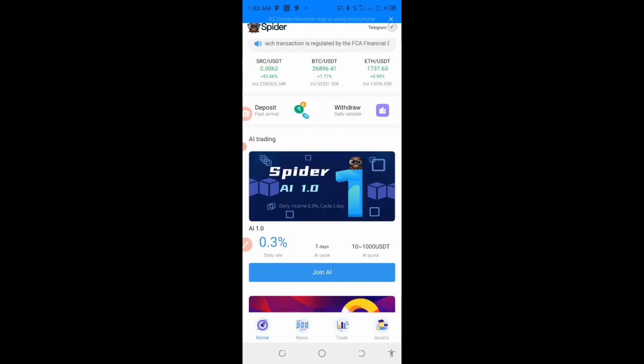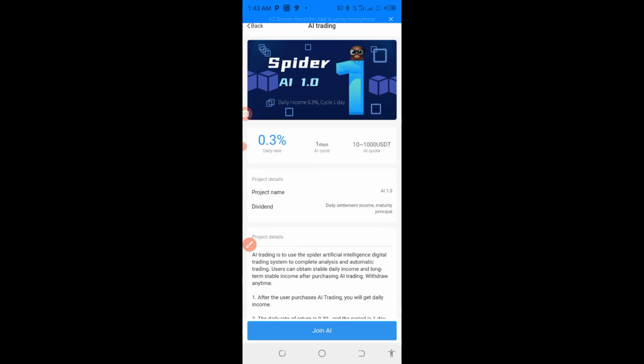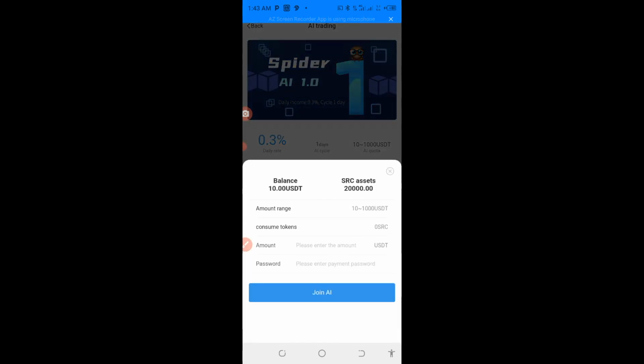Since we have our 10 USDT, what we are going to do now is to join this one. So I'm going to click on it. Let's join. So I have joined this one, and then you click join AI. As you can see, our balance is 10 USDT, so we are going to use our 10 USDT to join.